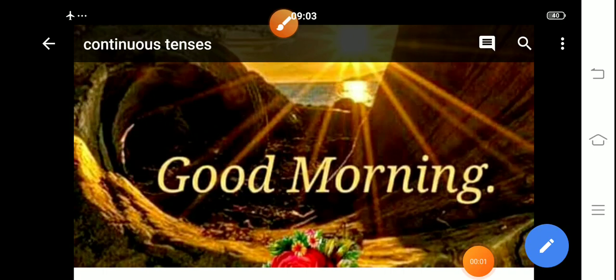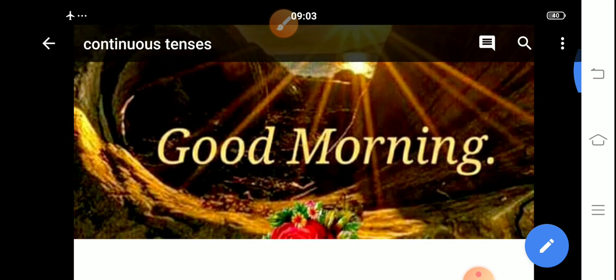Morning everyone. So today we are going to continue with the continuous tense. In the last week we had done simple tenses of all kinds. So we are going to start with the continuous tense today.